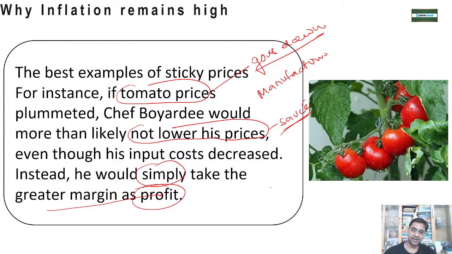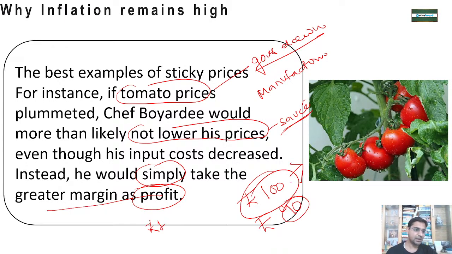Why? Say if earlier I was selling at 100 rupees, even if the cost of tomato goes down by rupees 10 per kg, I will not reduce my bottle to rupees 90. I will keep my bottle at 100 only. So because of this thinking and this issue, this is leading to the sticky inflation thing.